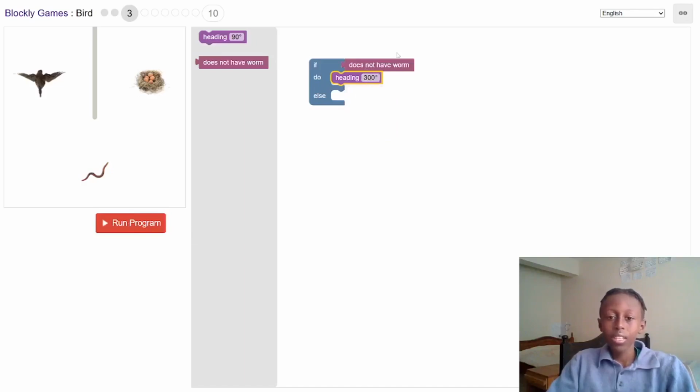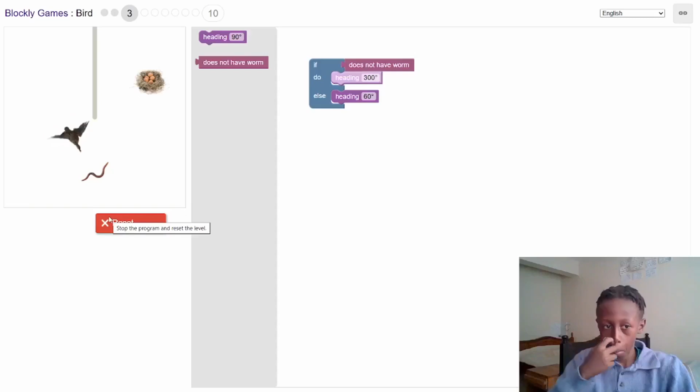So if it does not have the worm, it will go 300. Then it will eat the worm. Else is when it has the worm now. It will go from the worm to the bird's nest, which is, let's say, 60. So it will go towards the worm and then go to its nest.